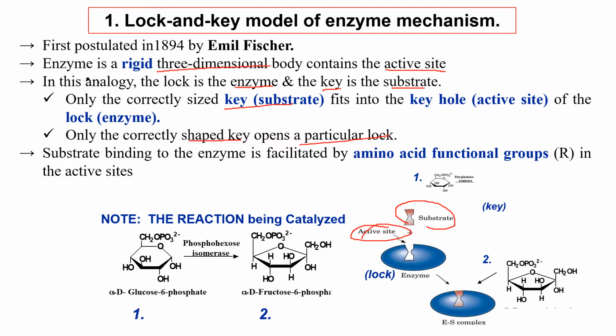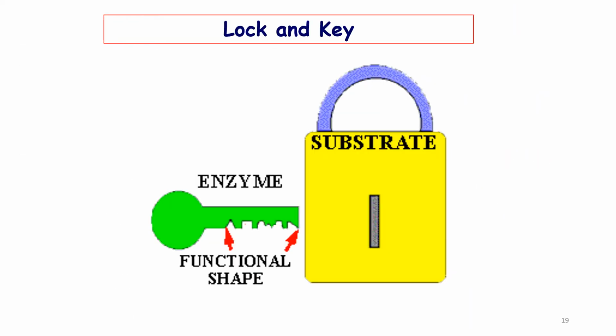So when we are summarizing this lock and key model, the enzyme and the active site are complementary to each other. It fits like a lock and key model, as you see in these pictures. Substrates bind with enzymes like a lock and key, and they form the enzyme-substrate complex or intermediate. You see the lock and key pictures.